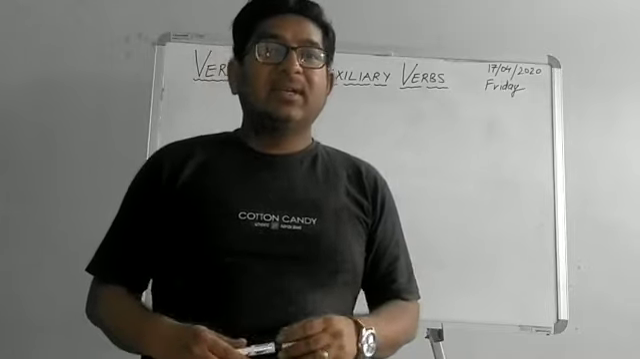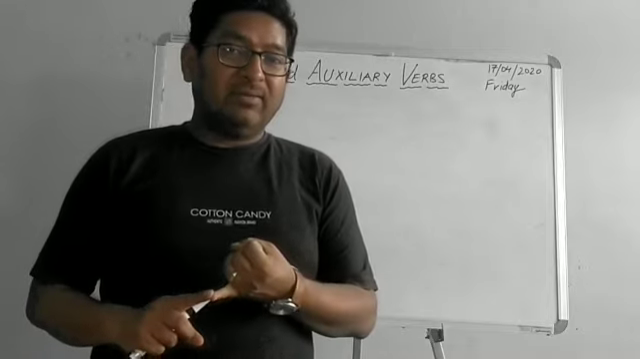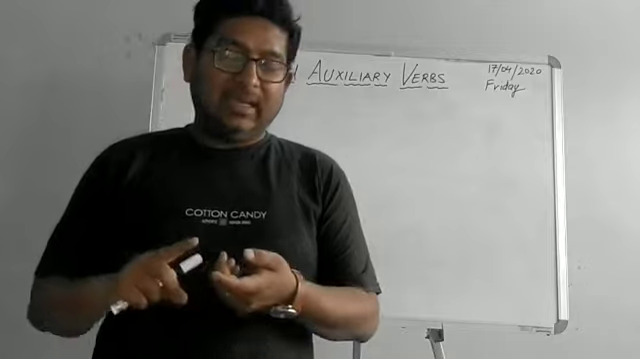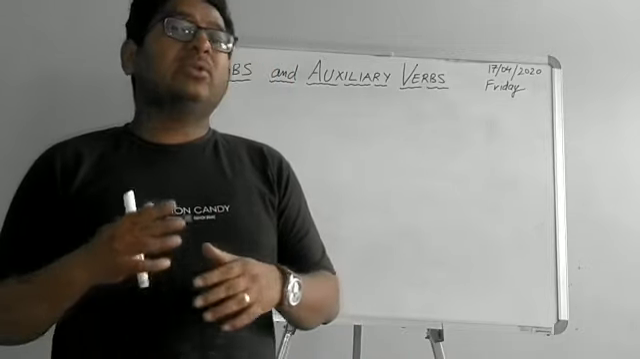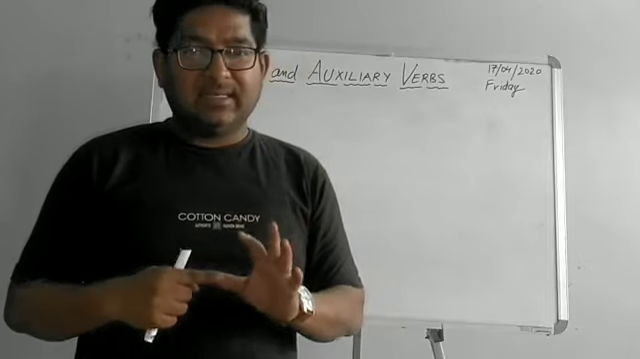Yesterday we learnt about types of sentences. We saw that we have assertive or declarative sentences, imperative sentences, interrogative sentences, exclamatory sentences, and then I also taught you how to make negative sentences out of these four types of sentences.